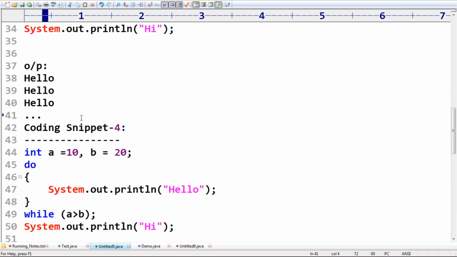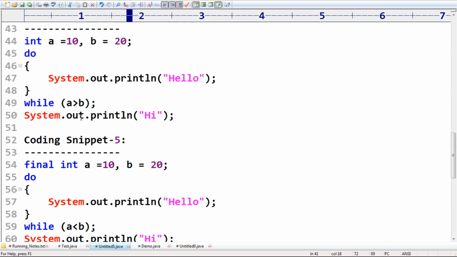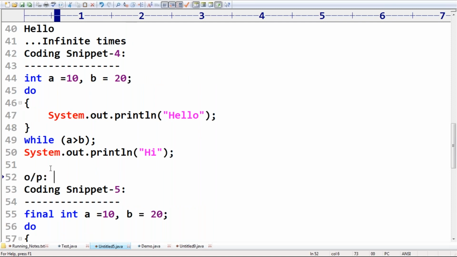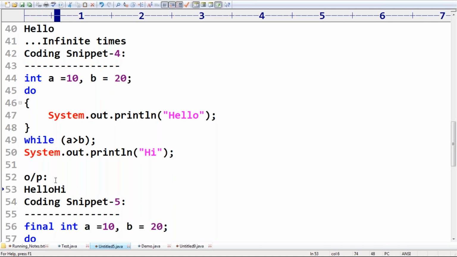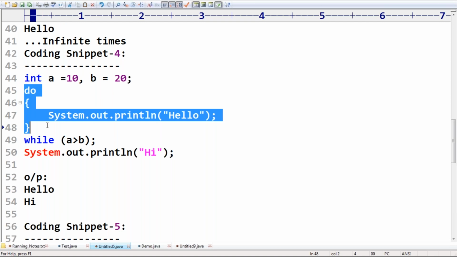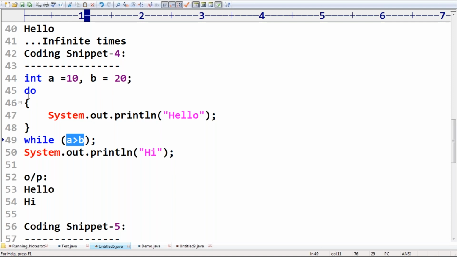Now, what about coding snippet 4? Can you please confirm, is it valid or not? Coding snippet 4, perfectly it is valid. What answer are we going to get? Hello followed by hi. Do you want me to execute this code? Not required, because the loop body will be executed at least once, and then the condition is false. If it is false, the loop body won't execute again. Simply hi is the answer we are going to get. Okay, I'm not executing this one.